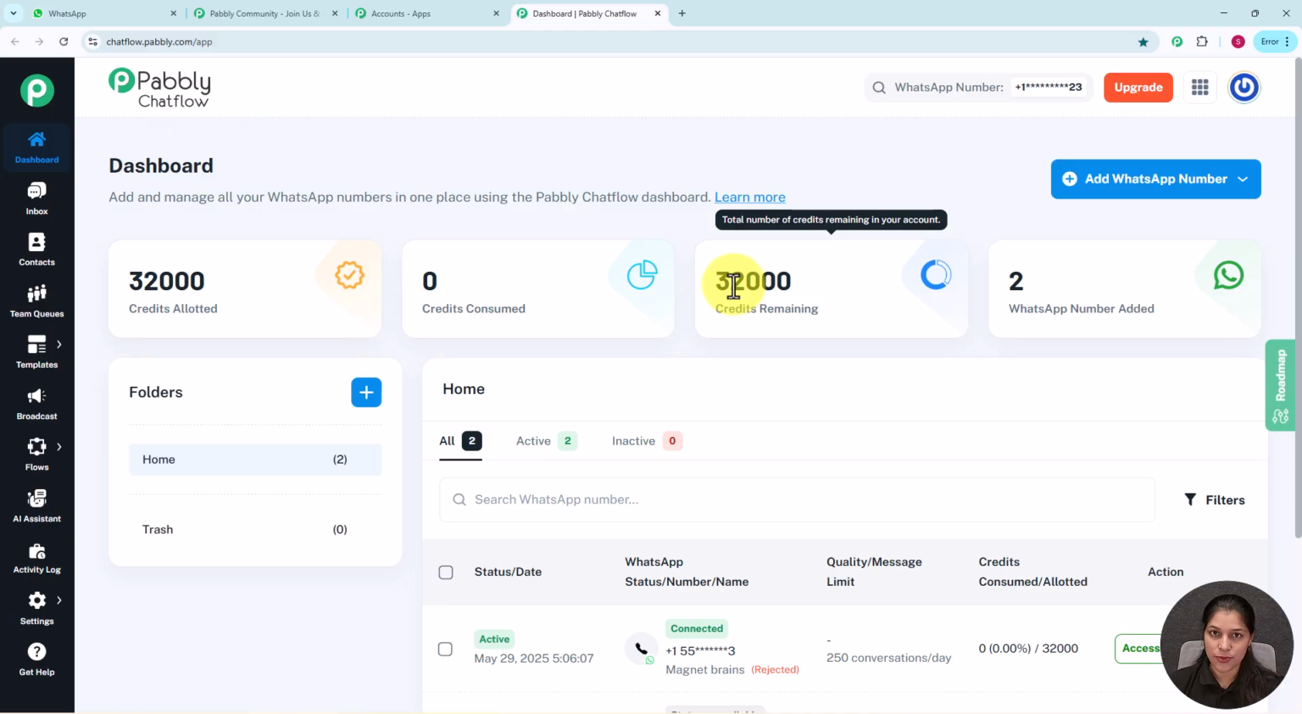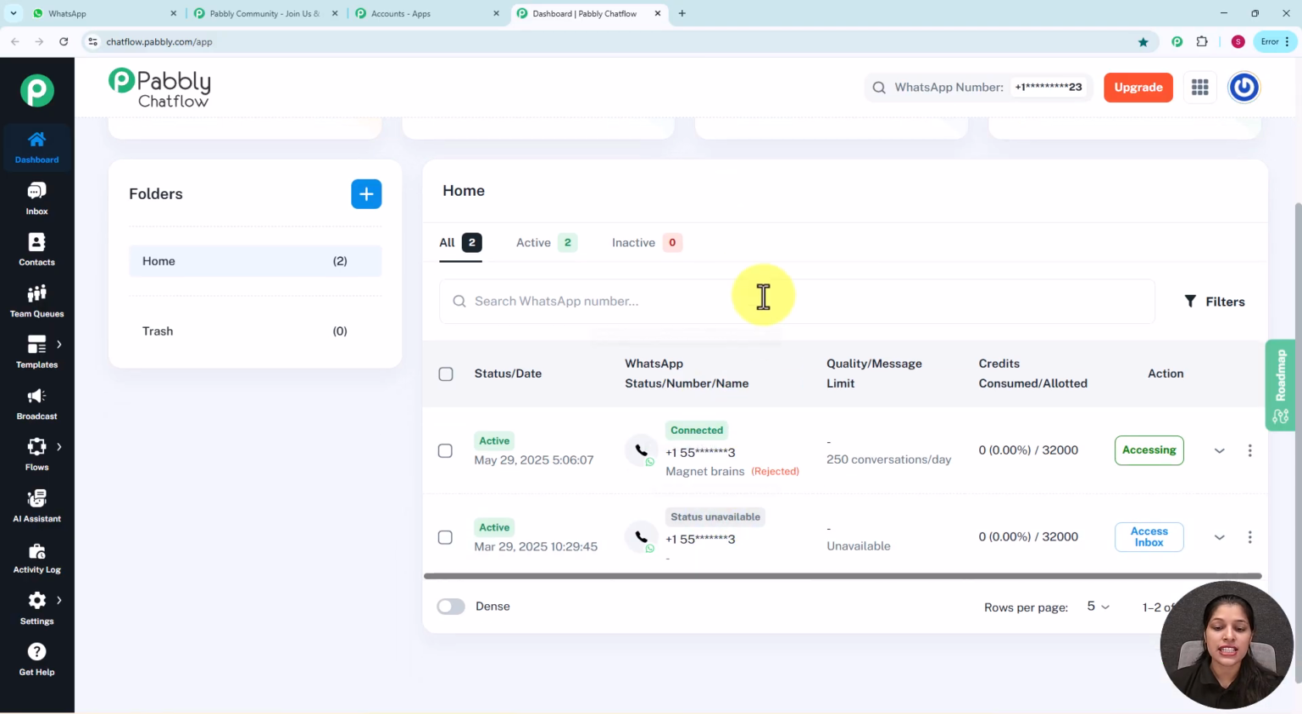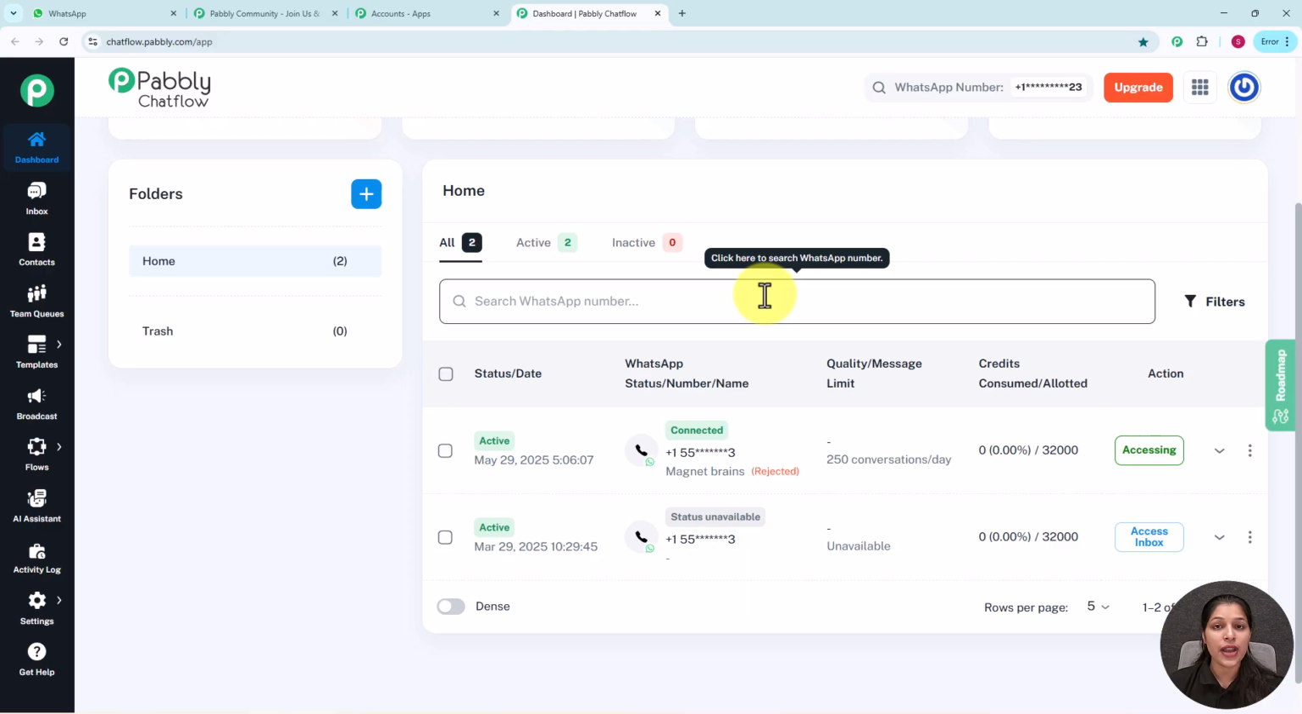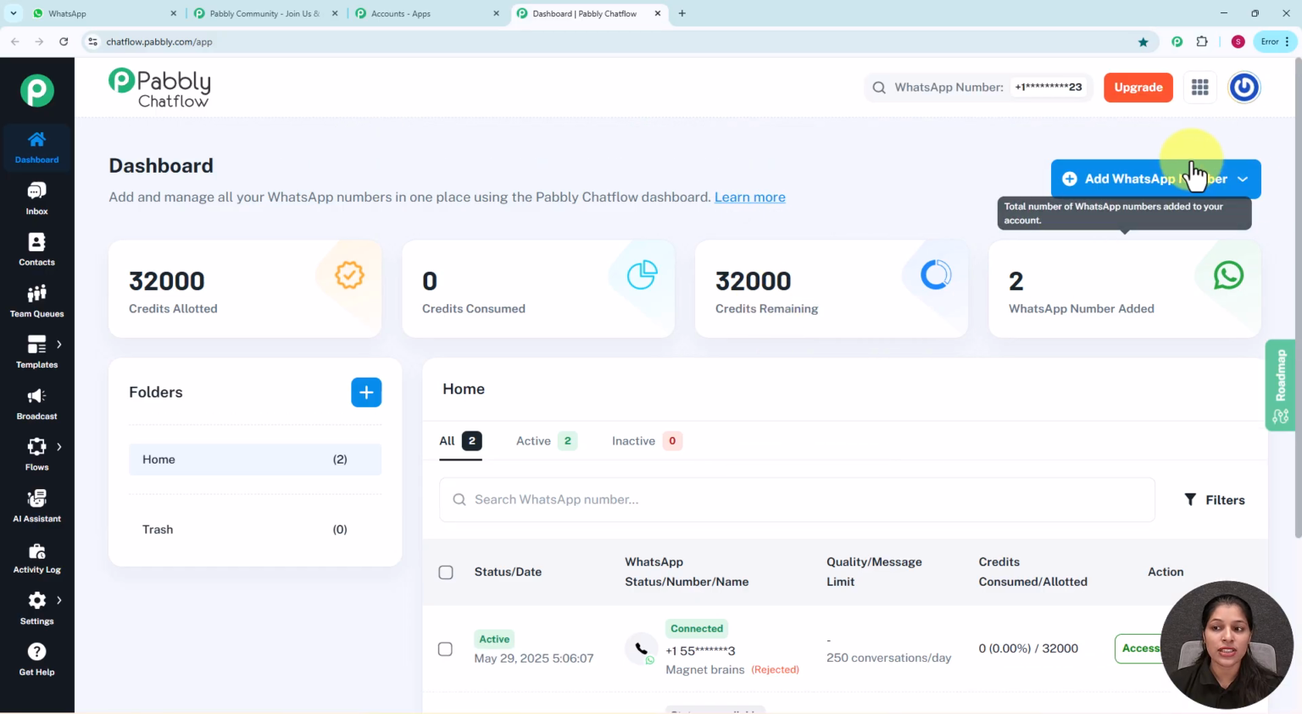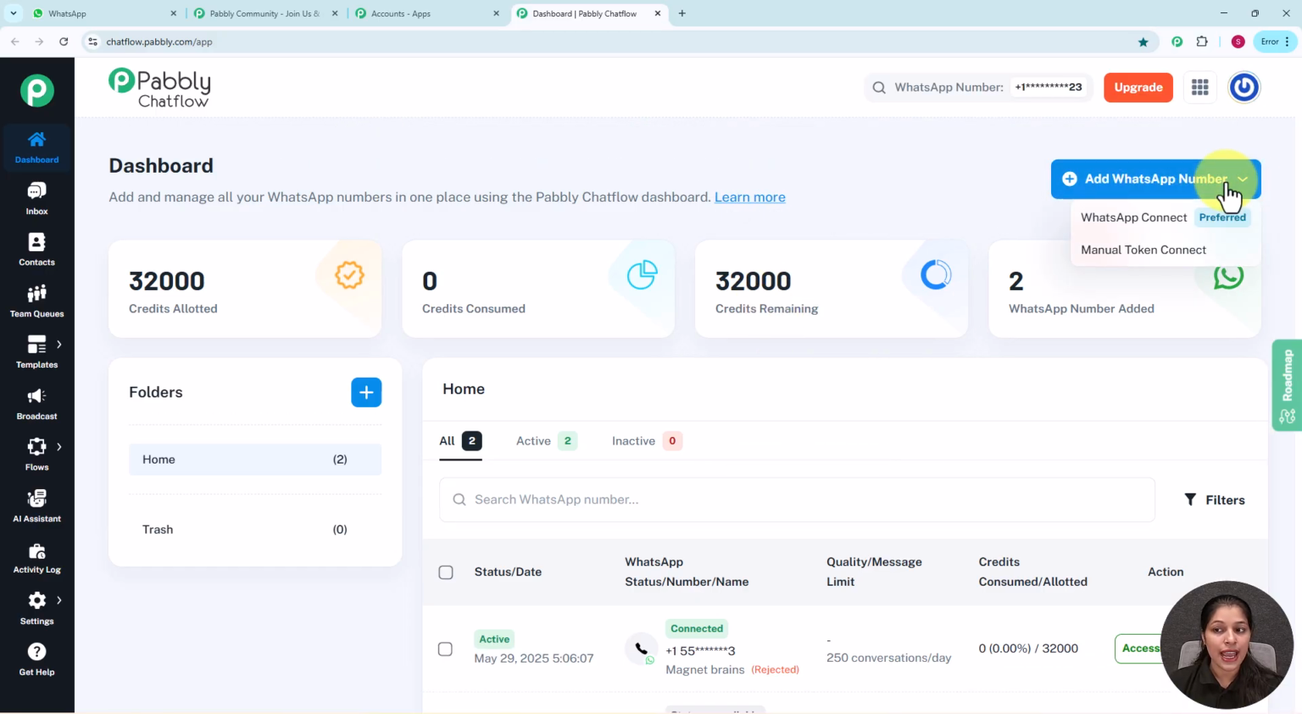So in this dashboard page, you can see I have connected two WhatsApp numbers. So you can also add your WhatsApp number by just clicking on this Add WhatsApp Number button. And on this button, you can see we are getting two options, that is WhatsApp Connect and Manual Token Connect. So if you want to integrate your WhatsApp number, you can simply click over this WhatsApp Connect. But if you want to connect with token number, you can simply click over this Manual Token Connect.